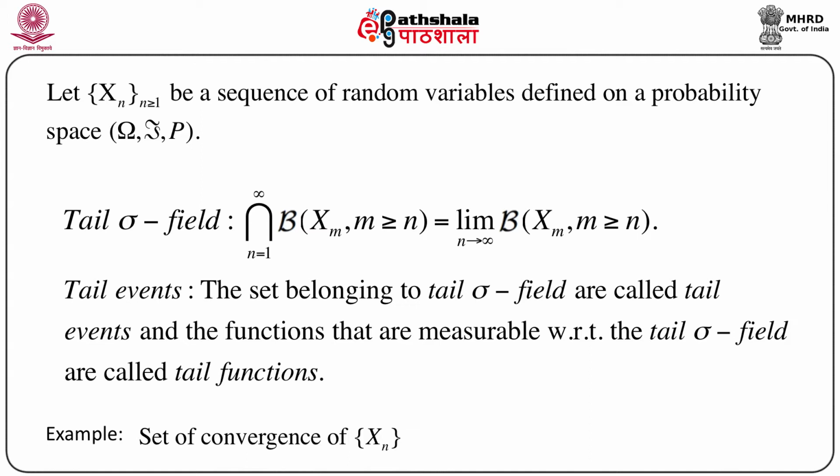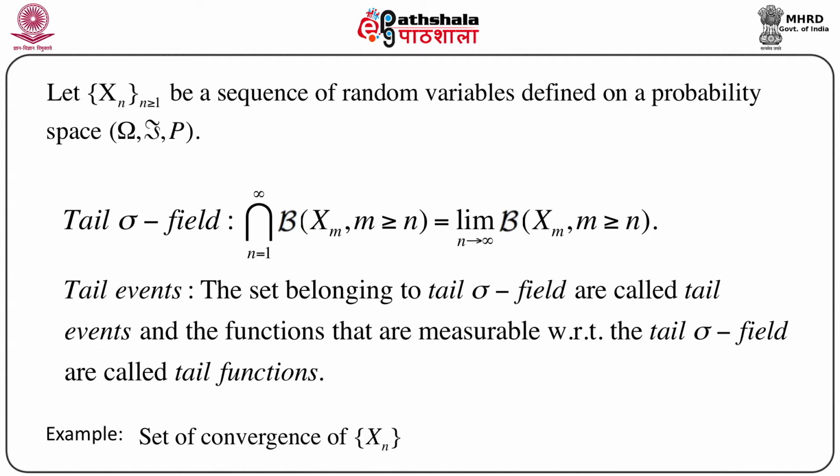Since we are talking about a tail sigma field, naturally this is a collection of events, so all the sets belonging to it are called tail events. And whenever there is a sigma field, we can find functions that are measurable with respect to it; we call those tail sigma field measurable functions tail functions.